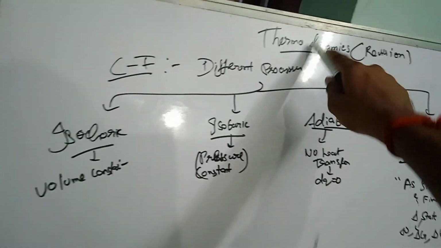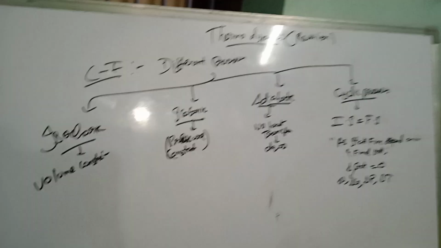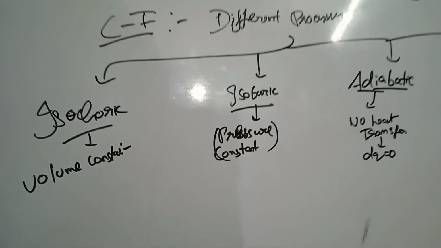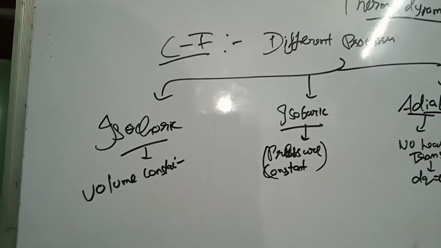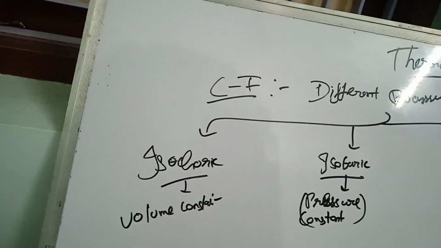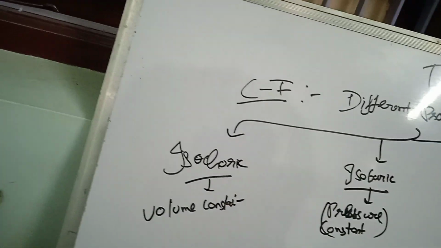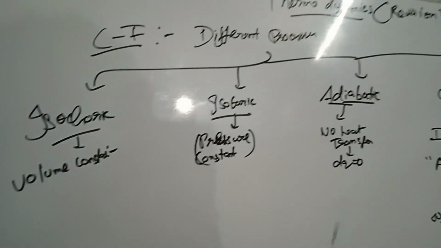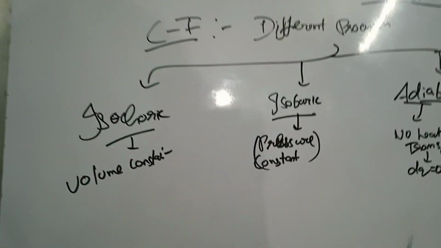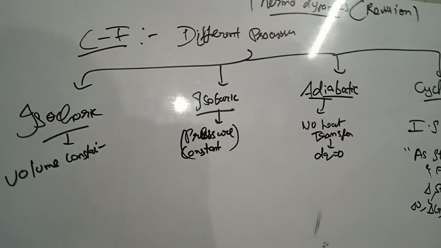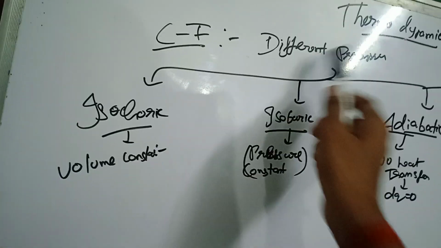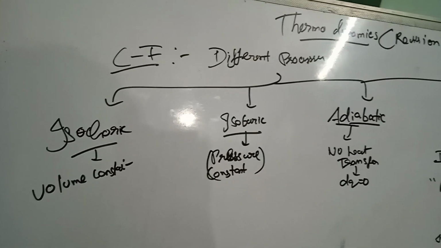Okay, I'll start. First, thermodynamics. I'm not getting into those basic stuff like the types of systems, or the state parameters, or the types of boundaries. I'm just going to the important concepts which need to be revised. So first we will see concept 1, which is different processes.